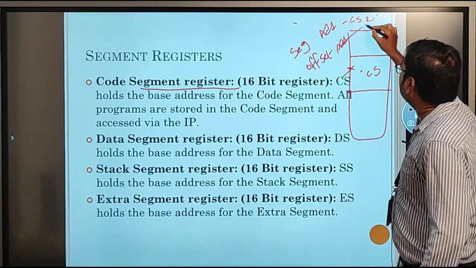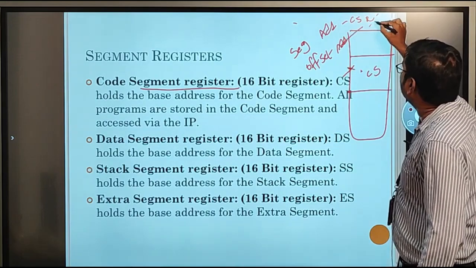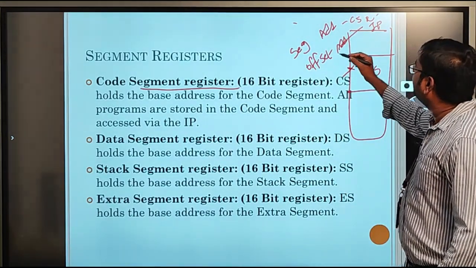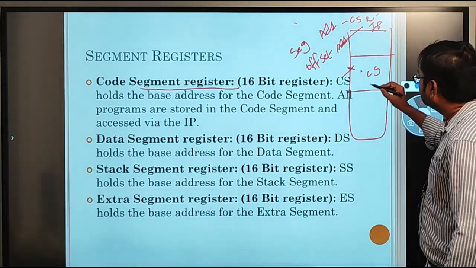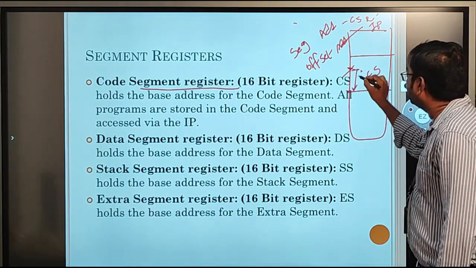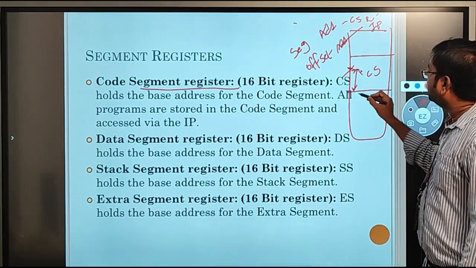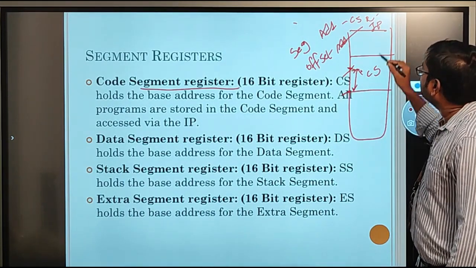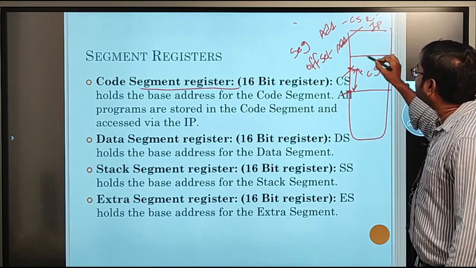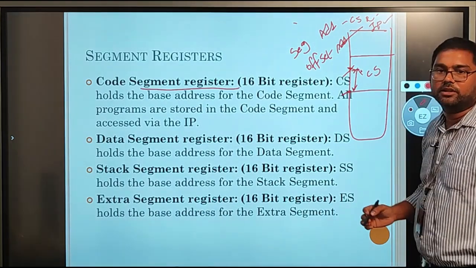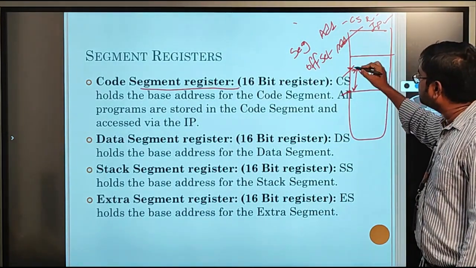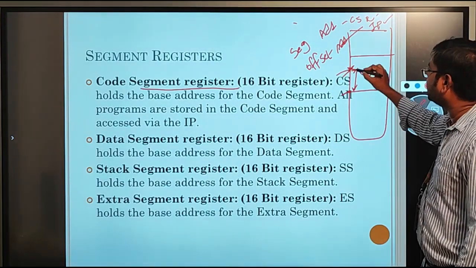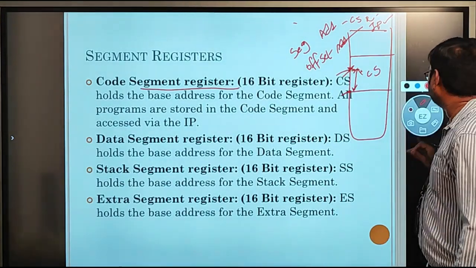And then the IP, that means the offset address, will be given by the instruction pointer. So this is the offset value. The first one is the segment address, which is given by the segment register, and the second one is the offset address, which is given by the instruction pointer. By using these two addresses, we can calculate the physical address or real address of the data.